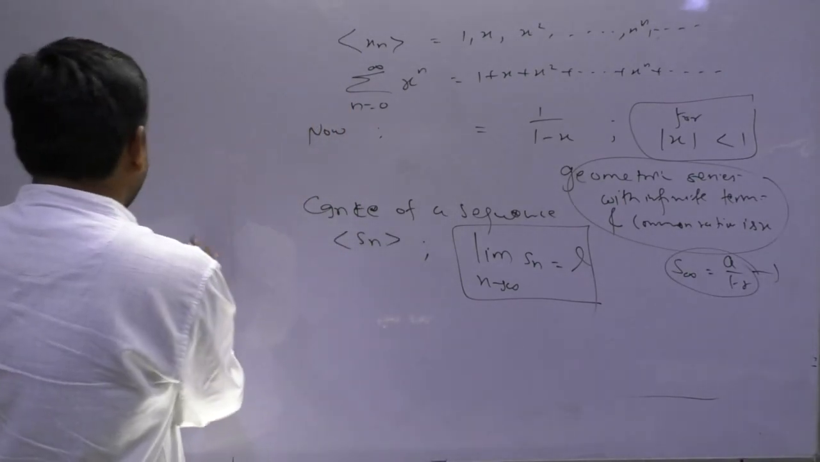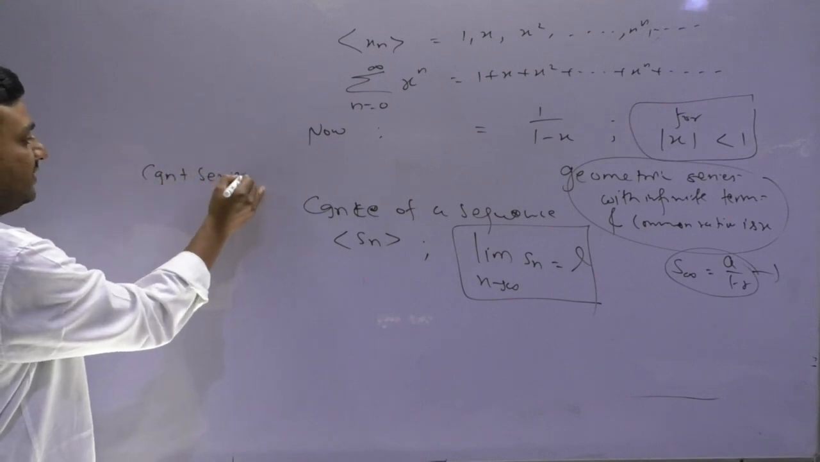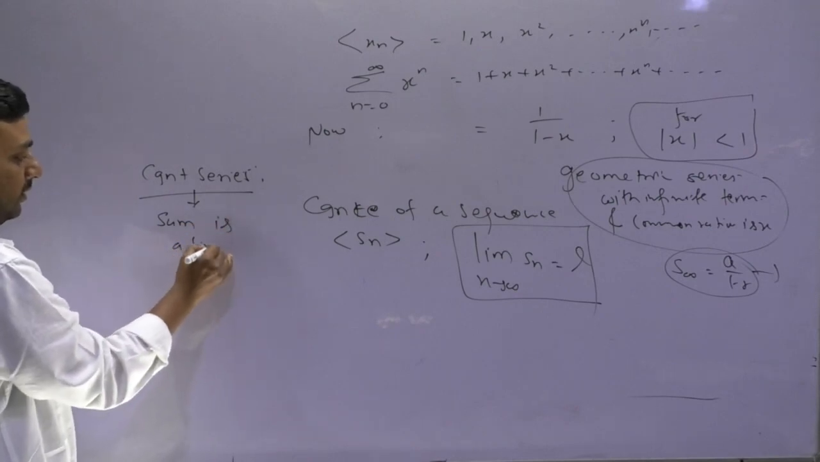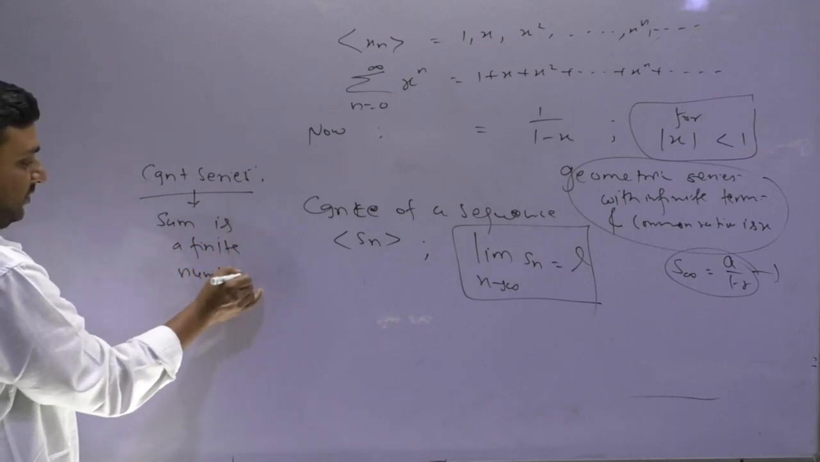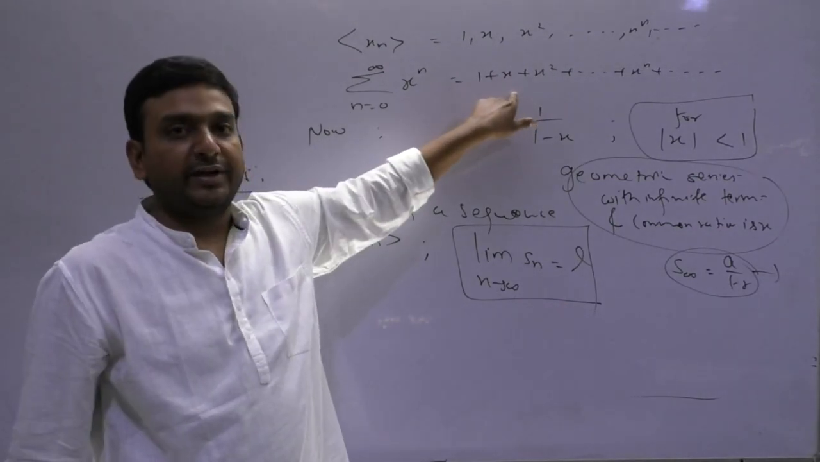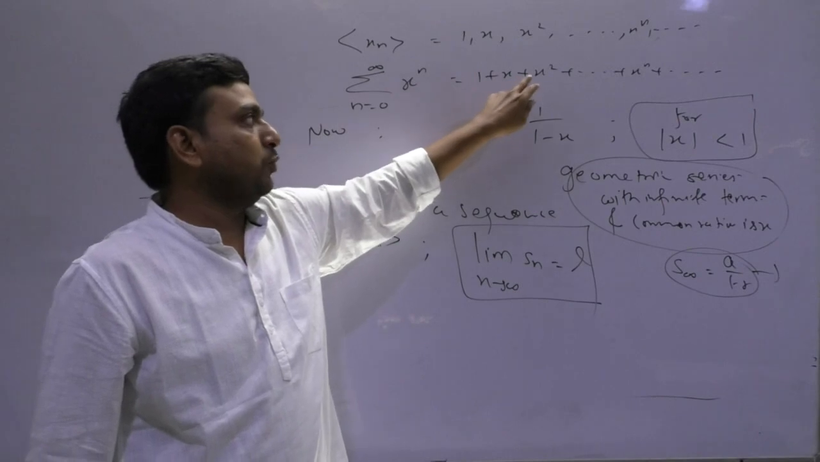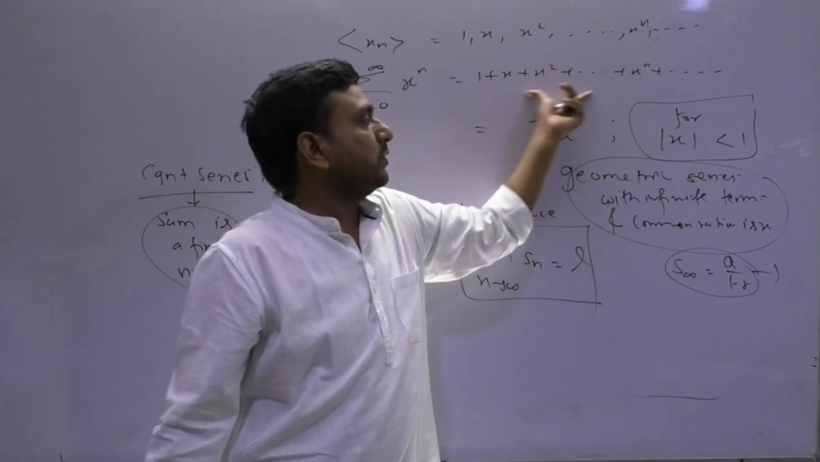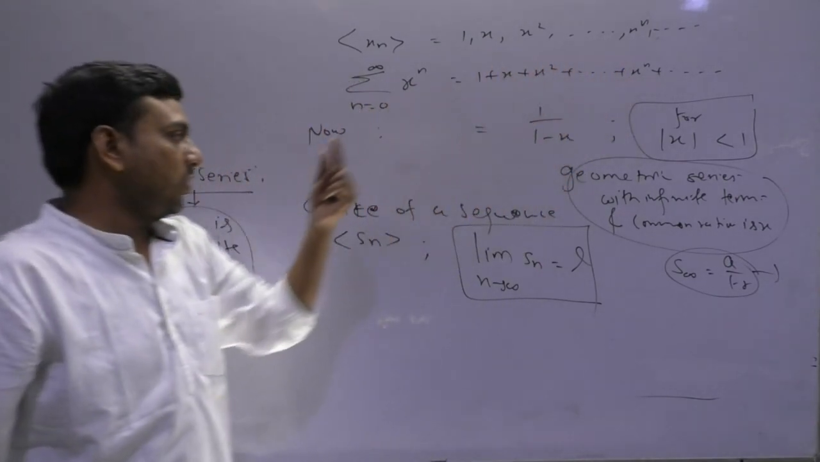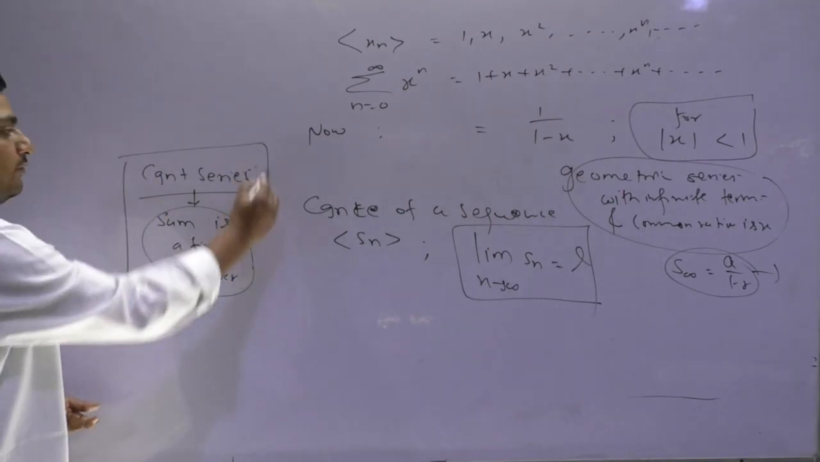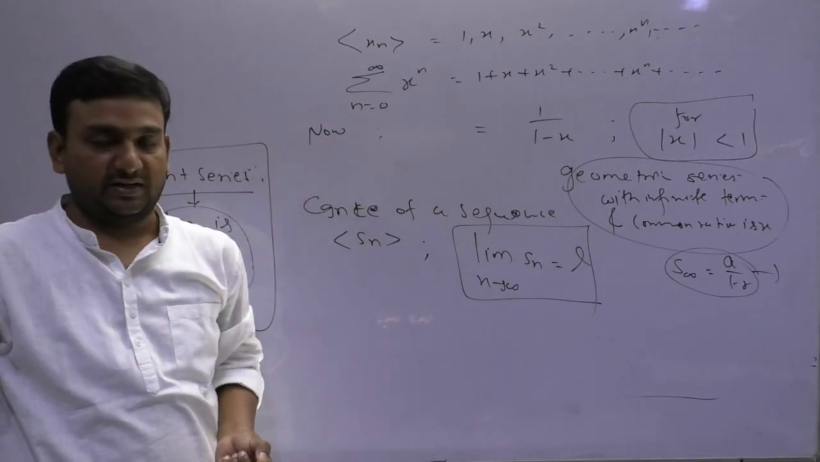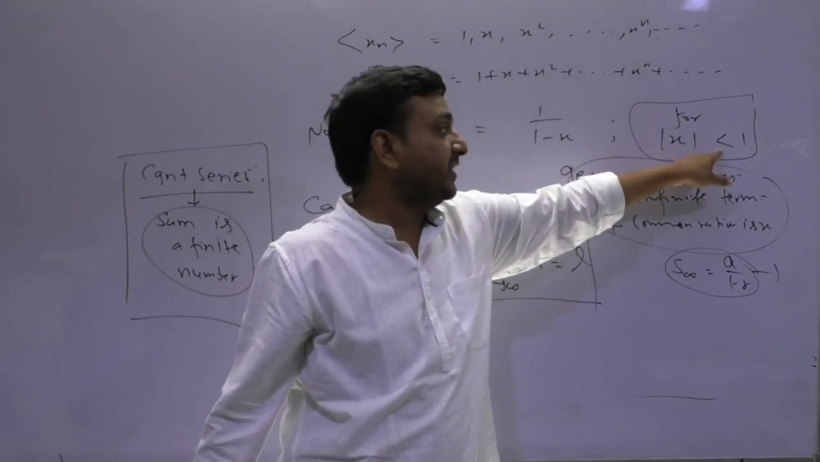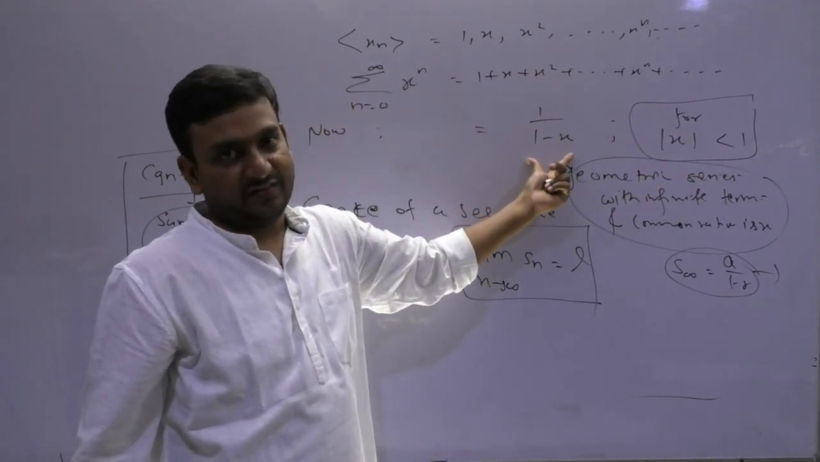Okay, one more term I want to add here. Convergent series means the sum is a finite number. Let's say if I take 1 by 2 in place of x, so what I want to say is 1 plus 1 by 2 plus 1 by 4 plus 1 by 2 to the power n and so on. If I do this summation over the RHS, then I get a finite number. Then in that case we say that the series is convergent. So what does it mean actually? That for modulus of x less than 1, this series converges.